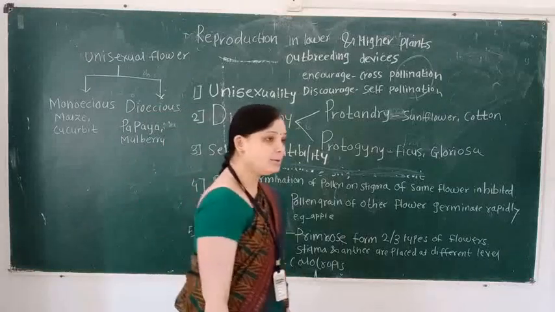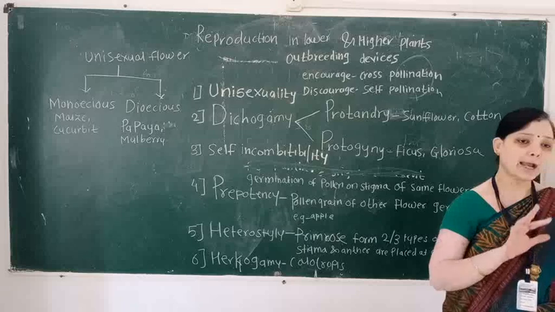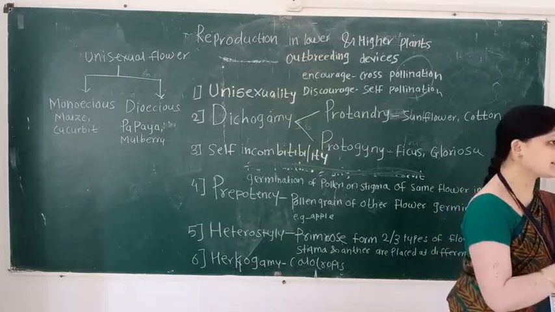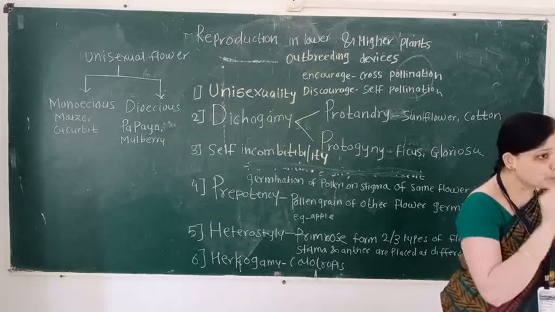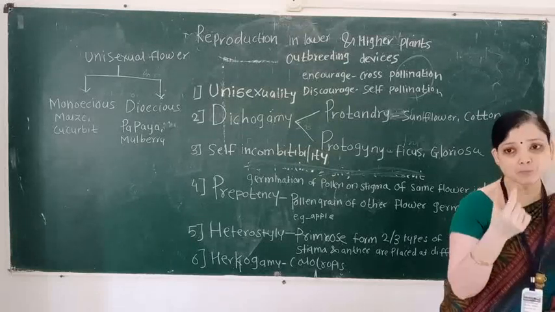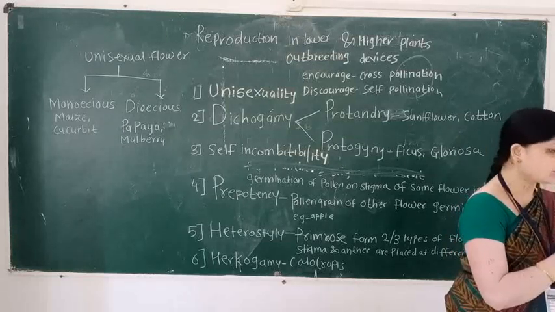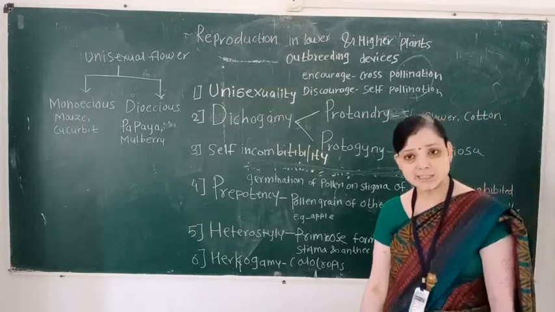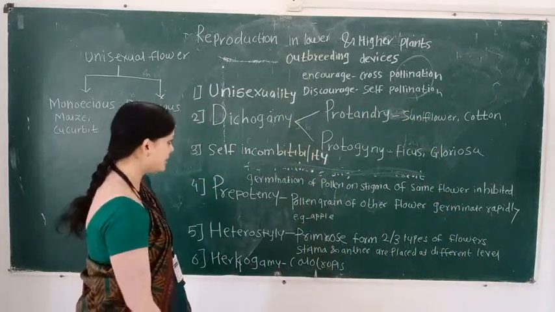What is the meaning of unisexual? Bisexual means both sex organs are present in the flower. And unisexual means out of the two, only one sex organ is present; then the flower is called a unisexual flower, and this condition is called unisexuality.